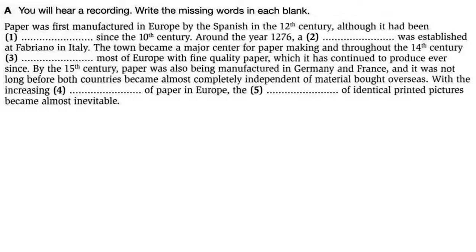Hear a recording. Write the missing words in each blank. Recording A.